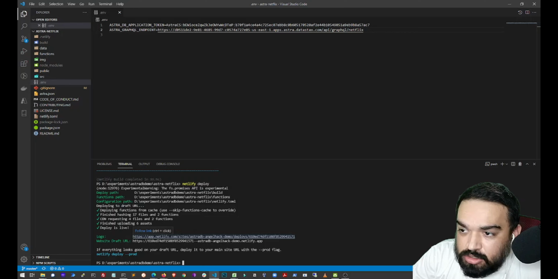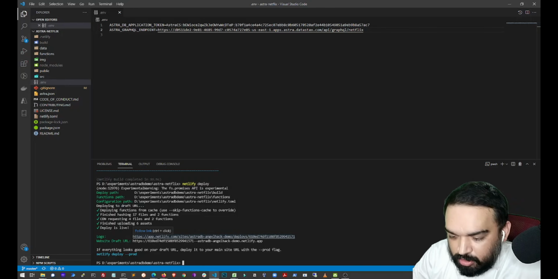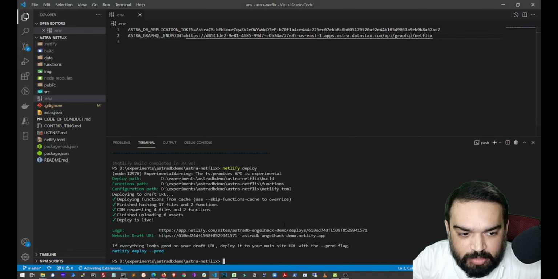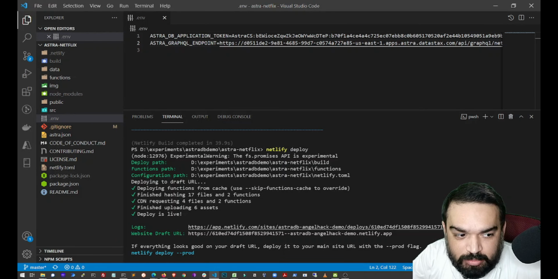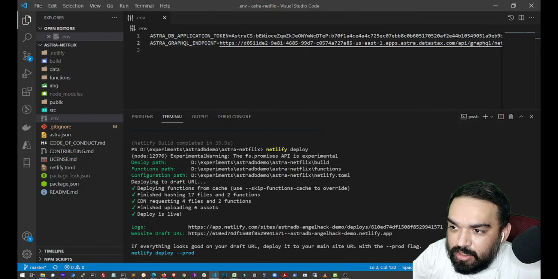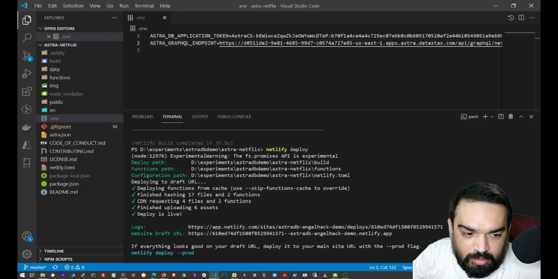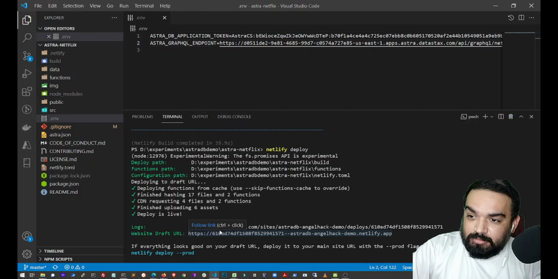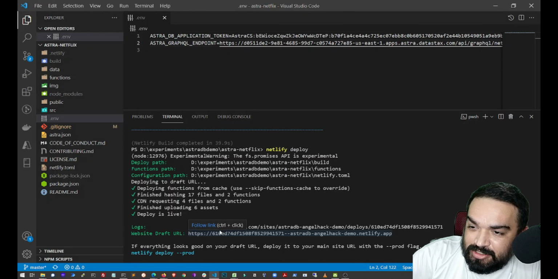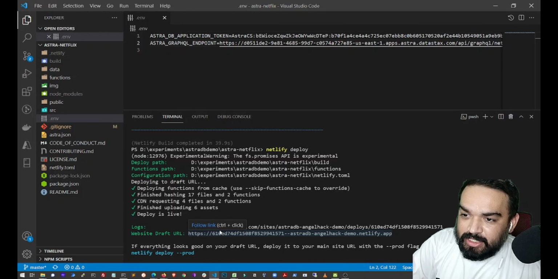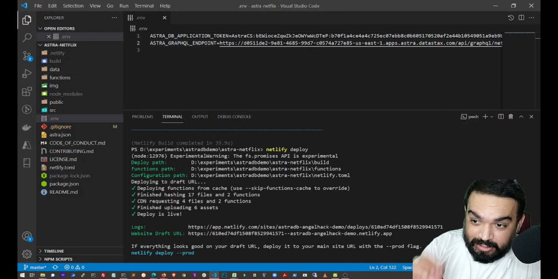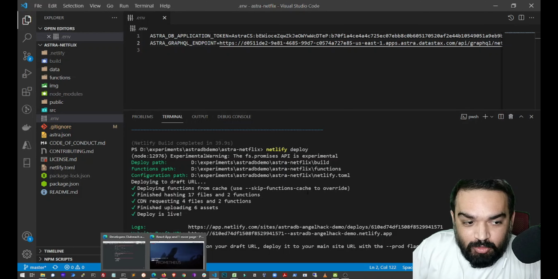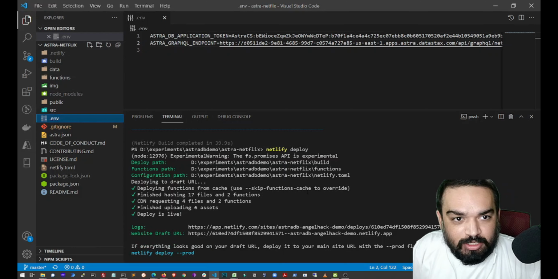So you can check the logs of this app here in this URL. If you're unable to see this, let me just zoom in. Yeah, the logs can be checked on this specific URL, and the website draft URL is here. And if you want to move to production, you can just add the prod flag. That's it. That's how simple it is to deploy a Netflix clone using AstraDB and React.js. We've just focused on how easy it is to follow the instructions and replicate what is given, right?